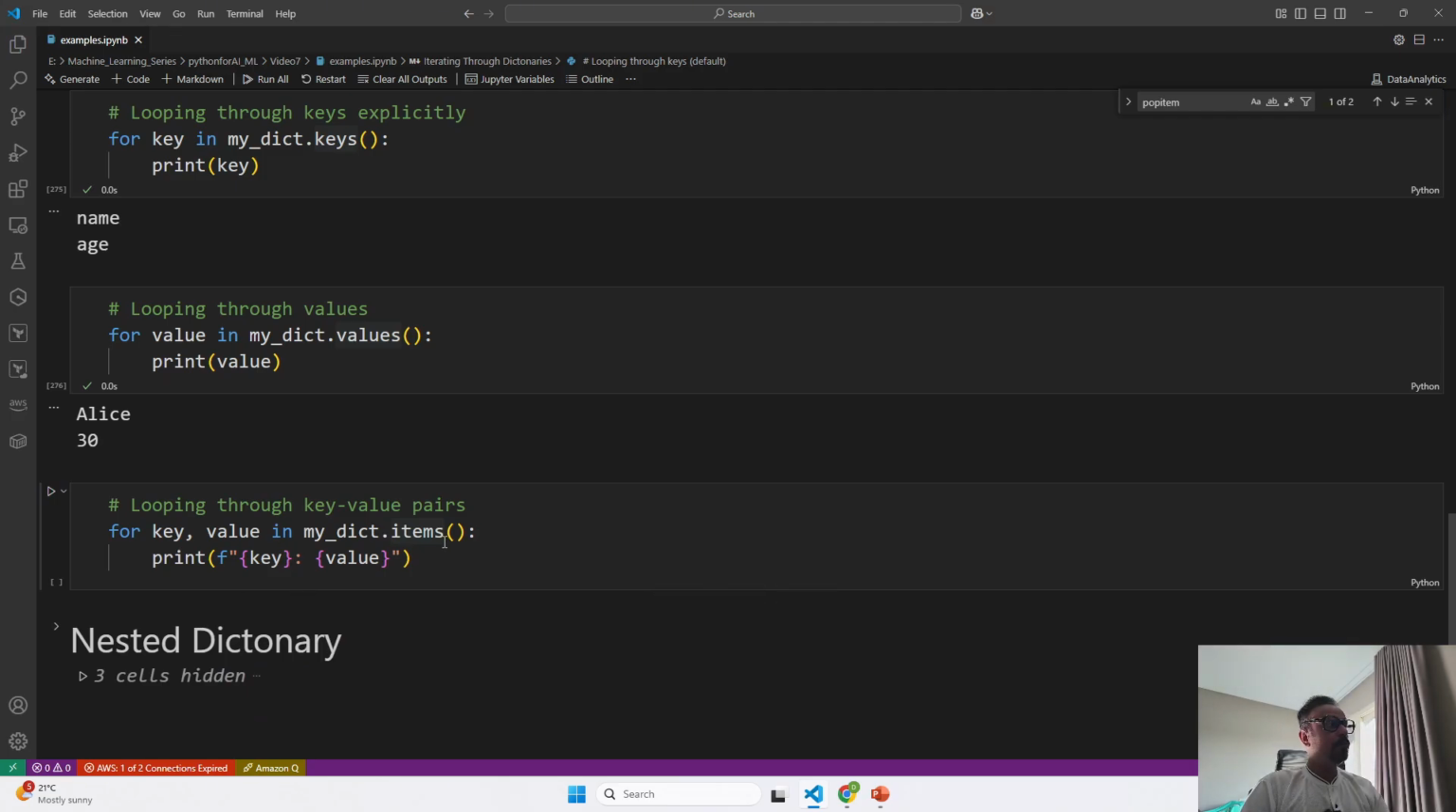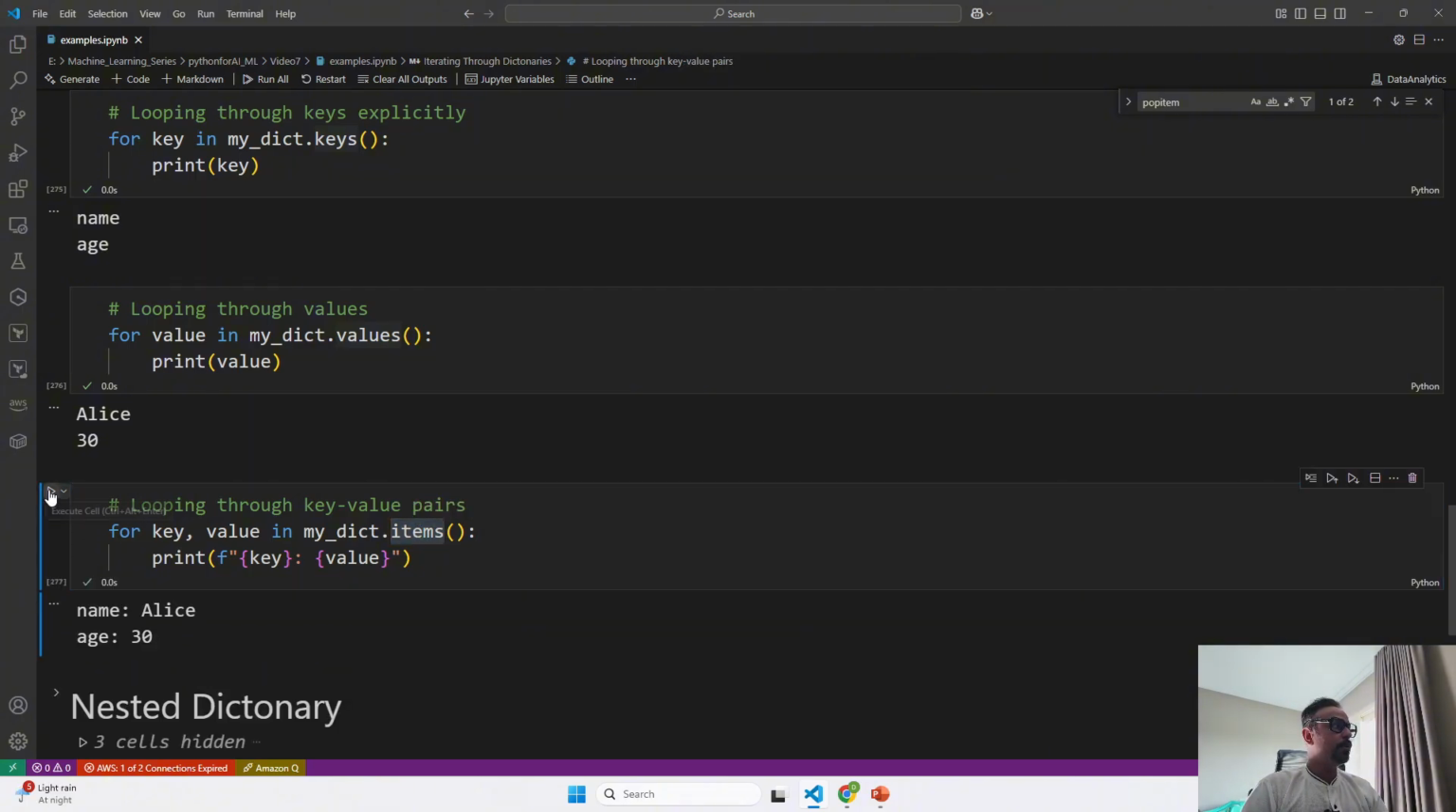Now, if you have to iterate through the key value pairs of your dictionary, in that case, you can use the items method that helps you to do that. So over here, it has iterated and printed both the key value pairs in our dictionary.